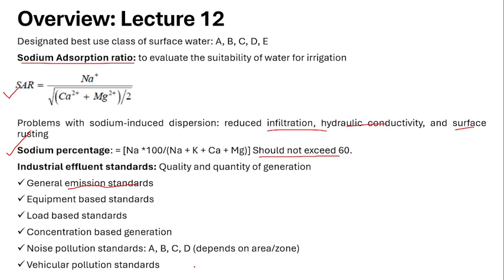The next one is the vehicular pollution standards. Like this, what kind of vehicle can emit up to what percentage of carbon dioxide, like that. Based on the vehicle type, there are pollution standards. For more detail, you can look into the lecture videos.